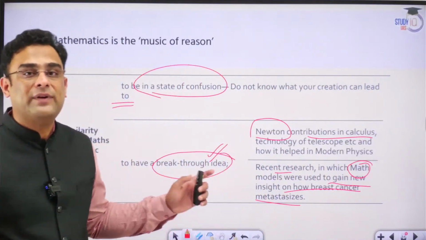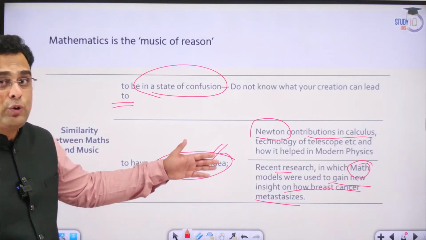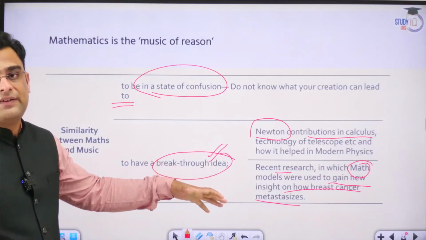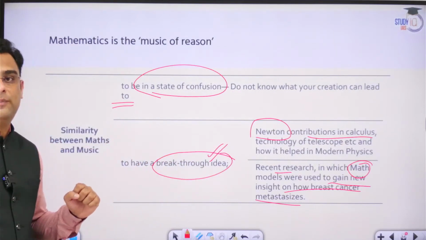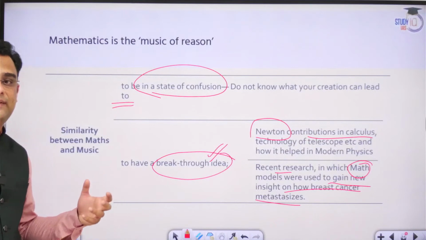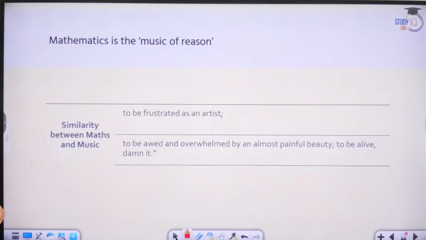It can also give us insights into various different fields of human life, including medicine. So a recent research project has informed us about the issue of breast cancer and how the cancer cells metastasize because of the development in mathematics. So there can be several breakthrough developments in music as well as in mathematics.